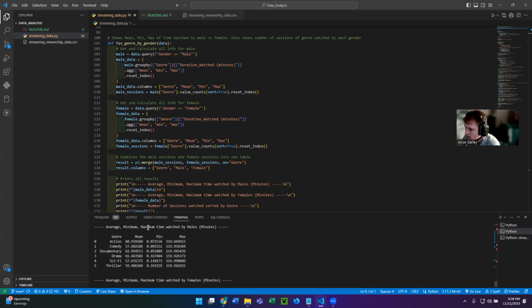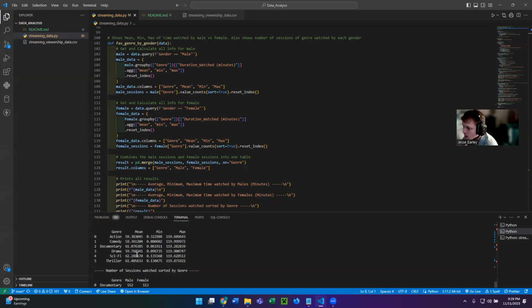So this one is time watched by males. The highest, males tend to watch documentaries for the longest, and females tend to watch sci-fi for the longest time.